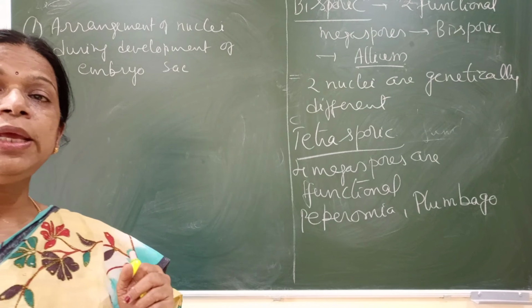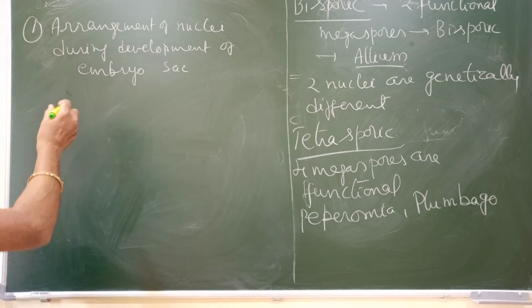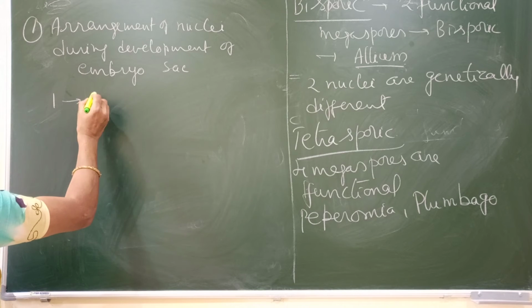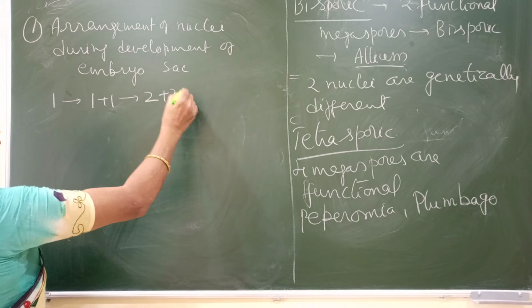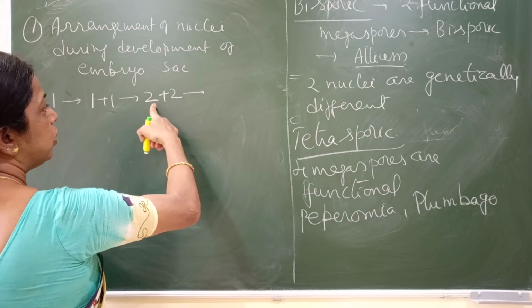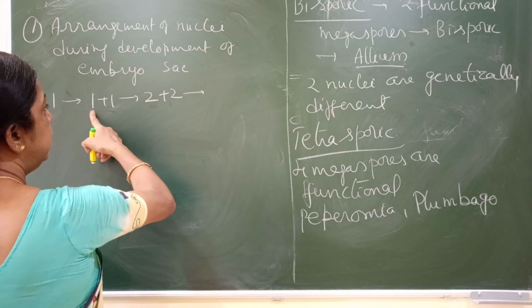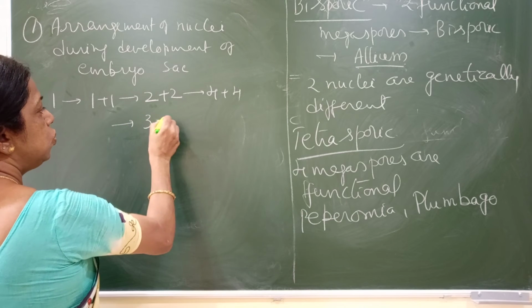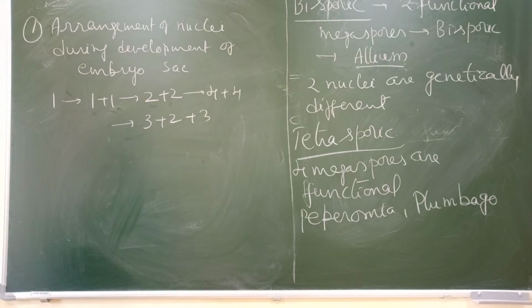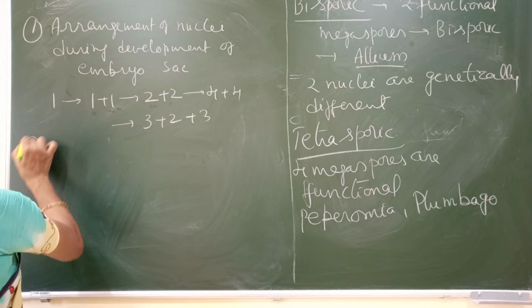That is how the nuclei arrangement takes place. First it starts with 1, then it becomes 2, so 1 plus 1, then it becomes 4, so 2 plus 2, then the third division, so it becomes 4 plus 4, 8. Finally it changes to 3 plus 2 plus 3. So this sequence we can give regarding arrangement of nuclei. That is one question we can get. Then the next thing we can get is the sequence of different cells during the development.